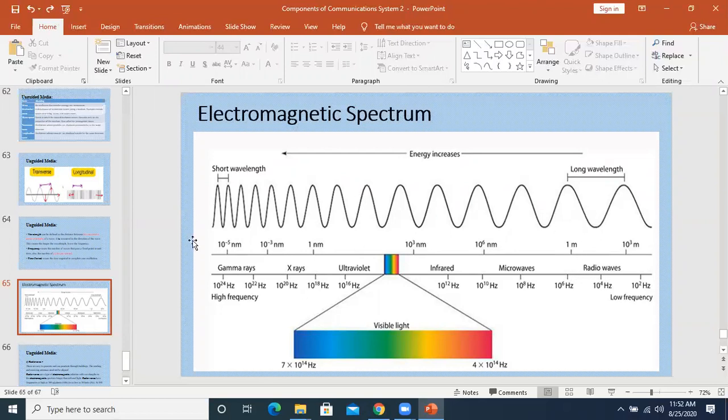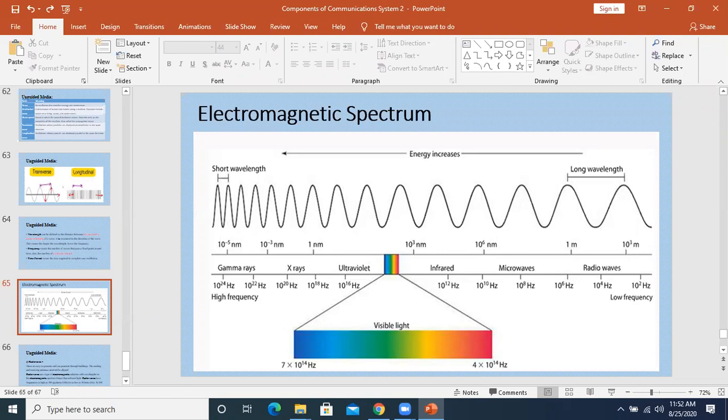So ये हमने क्यों draw किया है? Why we have got this electromagnetic spectrum? In order to give you the proper understanding. अगर हम this wave signal को देखें, अब आप यहाँ पे, if you see the wave is basically having distance in the radio. The distance between the crest and trough is decreased in the micro and more decreased in infrared and more decreased in ultraviolet, visible, and decreased in the gamma. It means wavelength radio का सबसे कम होता है. The wavelength of the radio wave is lesser, and the wavelength of the gamma ray is higher.